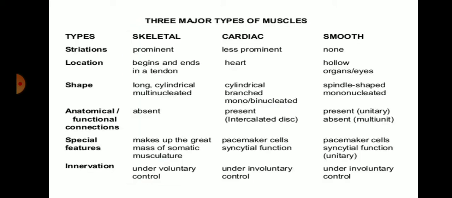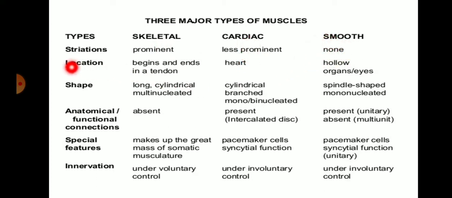Let's see some differences. Basically, the three major types of muscles are skeletal, cardiac, and smooth muscle. The striations, that is stripes, are present in skeletal and cardiac muscle. They are prominent in skeletal muscle, less prominent in cardiac, and absent in smooth muscle.